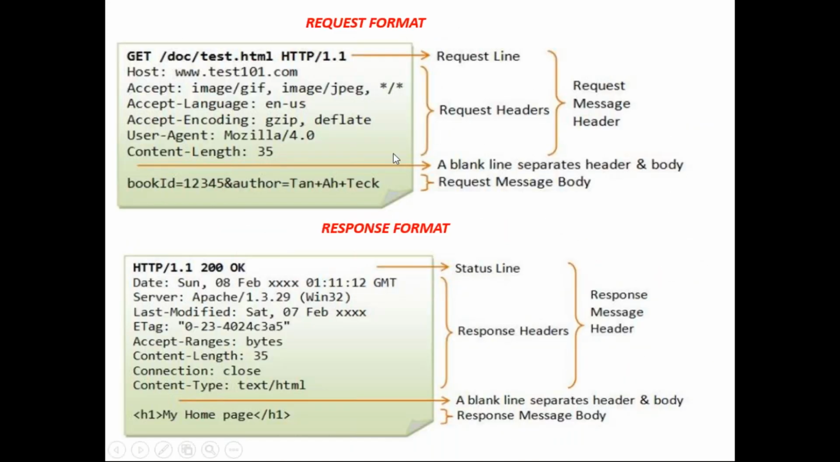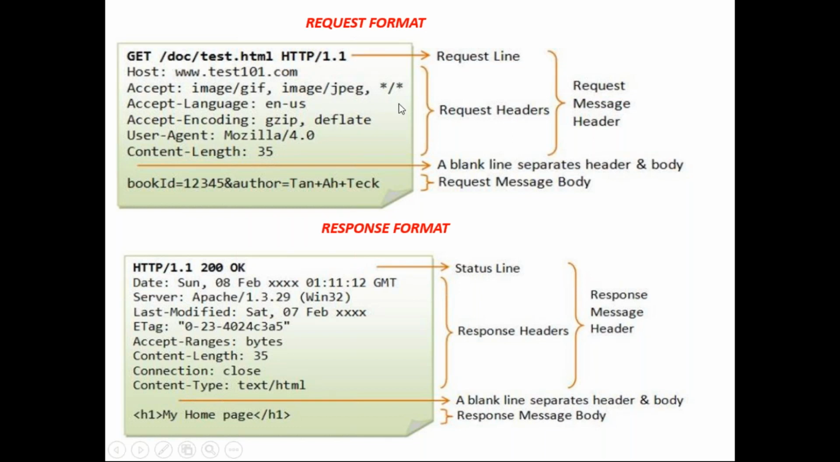Yeah, this is the request format, guys. The request format contains how many fields in total? It contains a header and a body field. The separation between the header and body field is a blank line. What does a blank line separate? The header and body field, right? Yes, one blank line separates the header and body field.